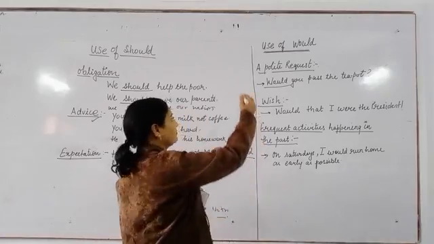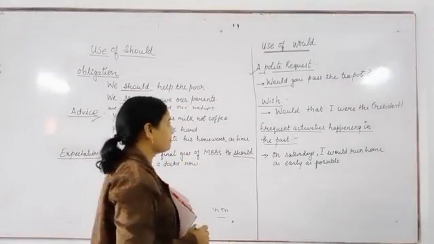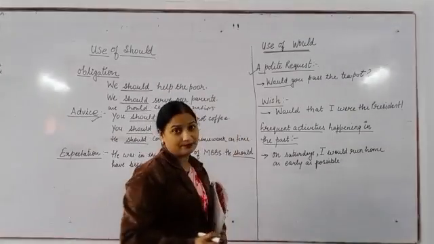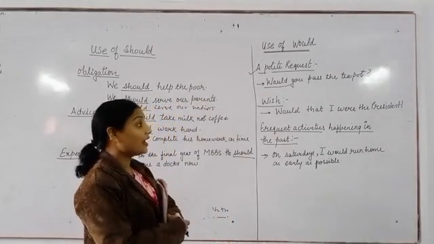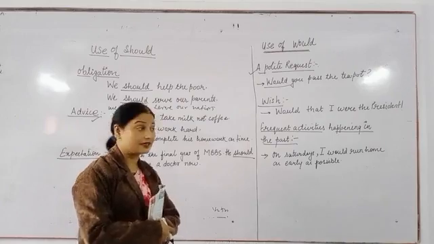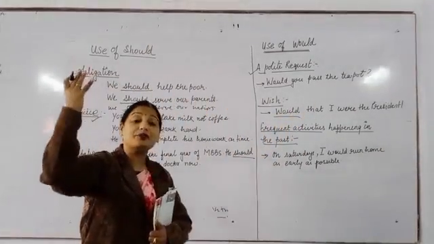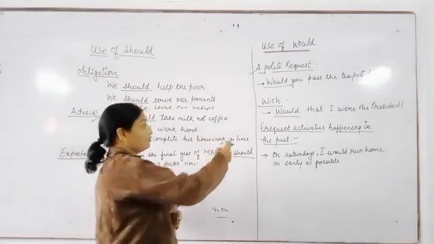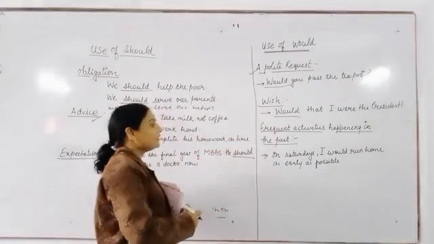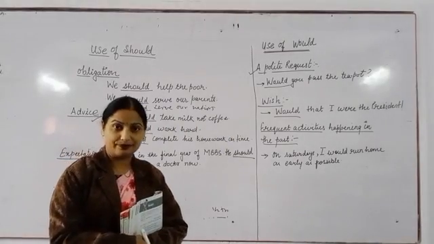So this is about the use of would. Now see one more example. Along with a wish, we can use would. Would that I were the president. So here again, a great wish. With this wish, we can use would. Then frequent activities happening in the past.